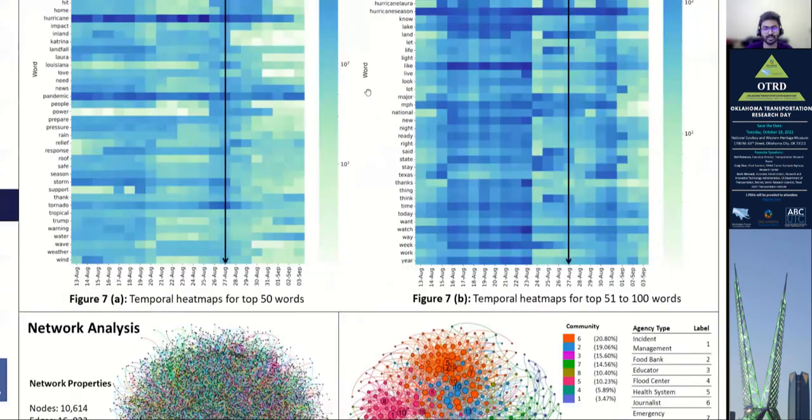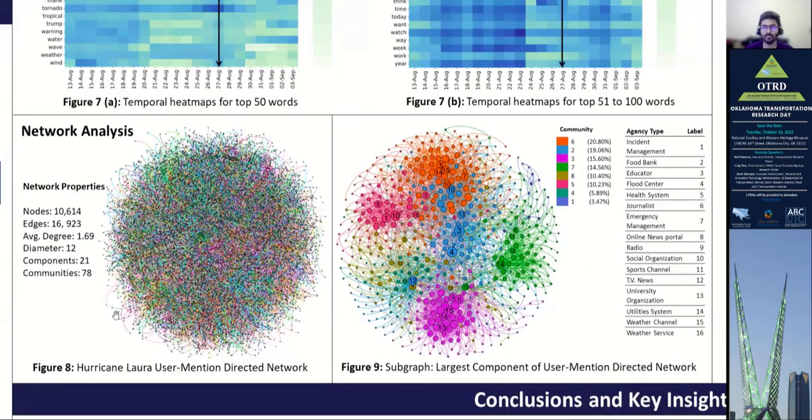Now let's move to the network analysis. Social network shows how people are connected to each other. There are several types of networks such as follow network, user mention network, like retweet network. Among them, the user mention network is more engaging as people are directly being mentioned here. This is our user mention network with more than 10,000 nodes and more than 16,000 edges.